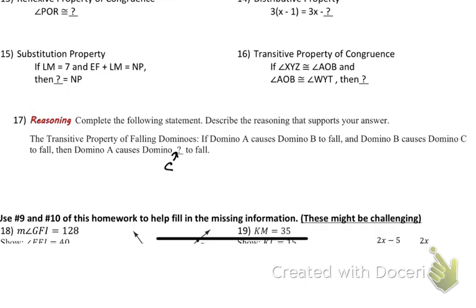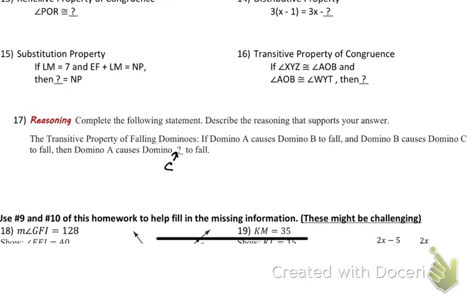Now describe the reasoning that supports your answer. That's what I was kind of talking about, that A causes B, B causes C, C causes D, D causes whatever. So A caused all of it. A can be tracked to all of them. And a good reason for that is the law of syllogism. Because the law of syllogism says if things connect up, then the first part causes the last part to happen as well. Does that at least make sense? Give you some stuff to write down? Cool. All right, Santiago, did you have your hand? Okay. Sorry, I stole it from you.